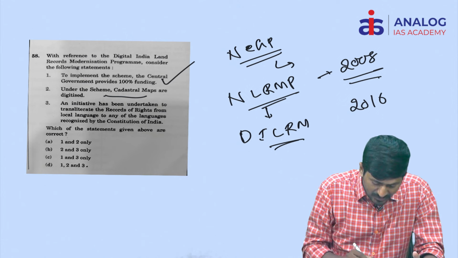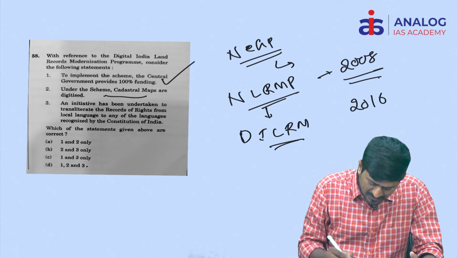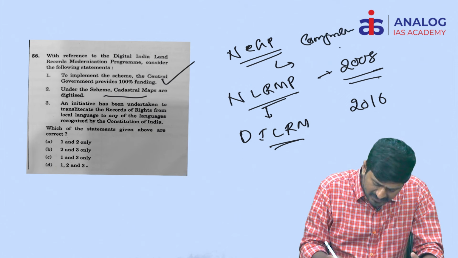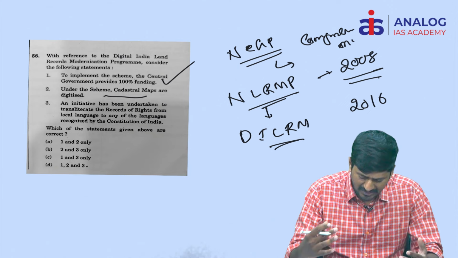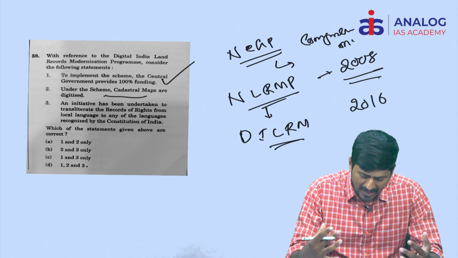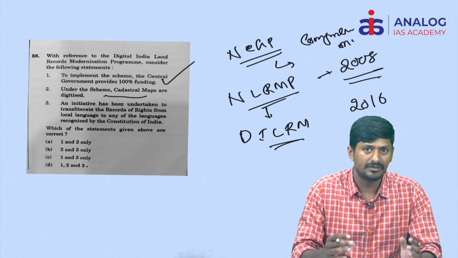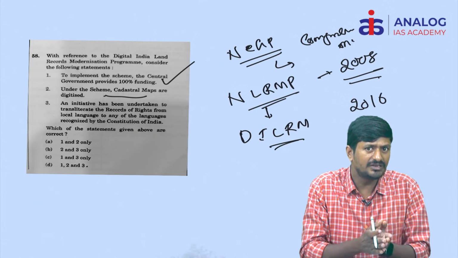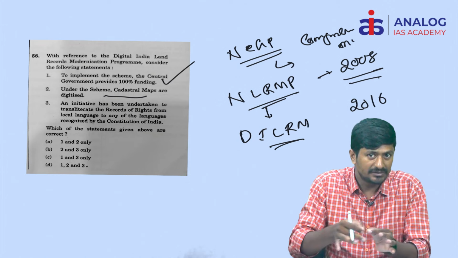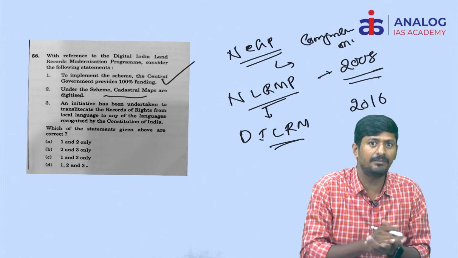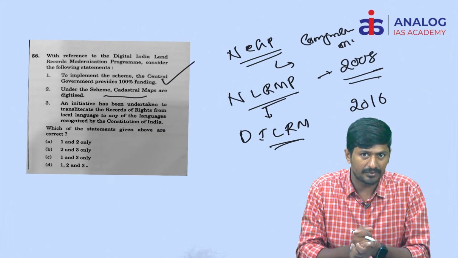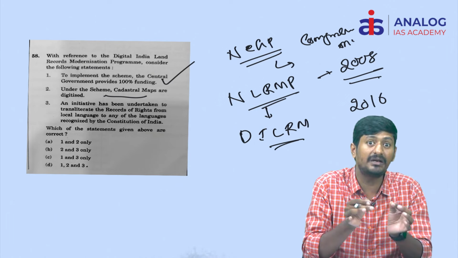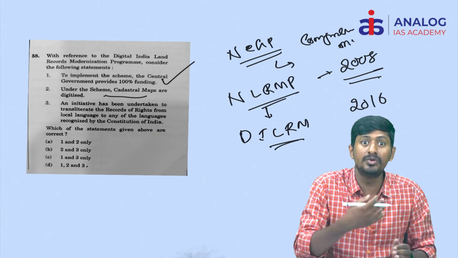Right. So here, cadastral maps means these are the comprehensive maps, which actually talk about the land parcels within a designated area. Generally, in the villages, you may come across a Bhu Naksha, with very fine details of the land parcels. According to this particular program, even these fine land parcels will be identified. They will be designated with a particular number. So that's why it is also called Bhu Aadhar.